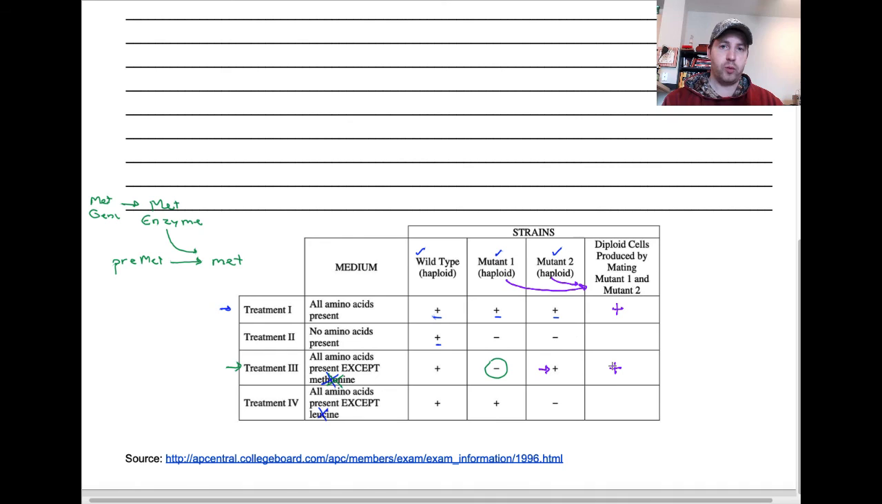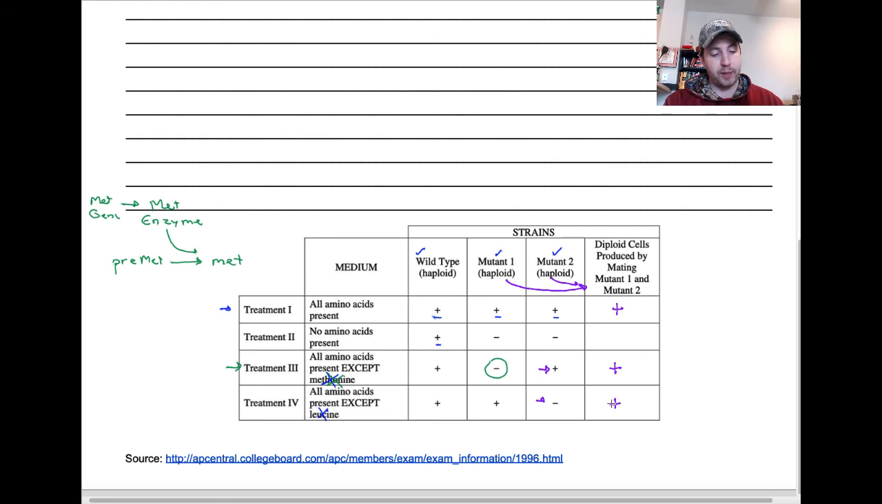In treatment number 4, we see the opposite. We see that mutant 2 has the particular mutation that's preventing it from making the amino acid leucine. However, mutant 1 has a fully functioning version, so it'll cover up that mistake. So when we fuse these 2 cells together, we still have a fully functional amino acid.